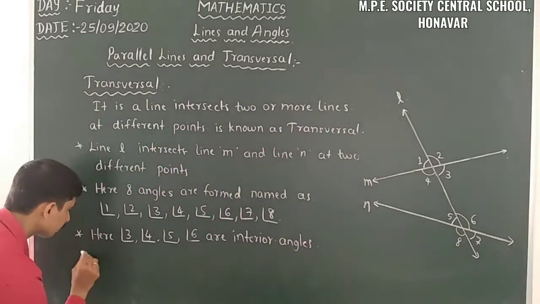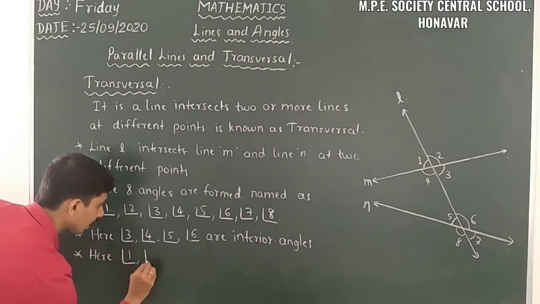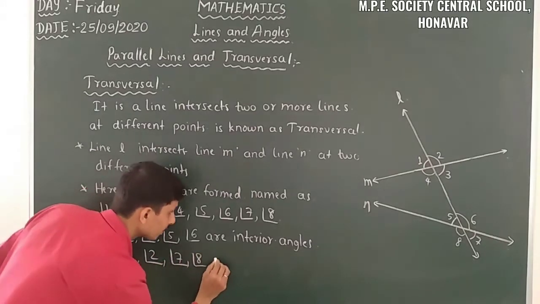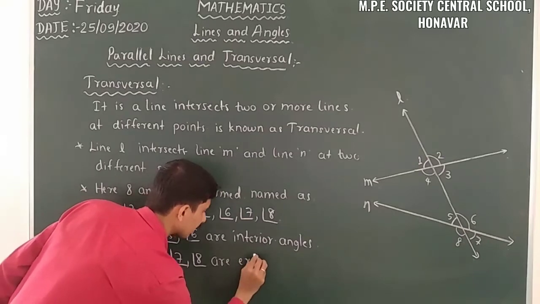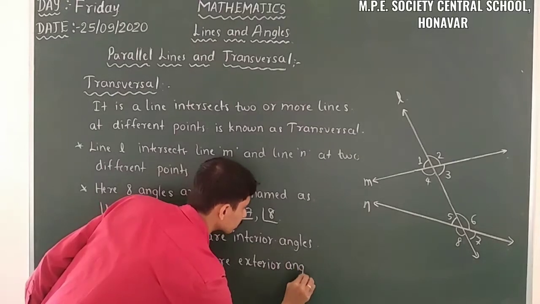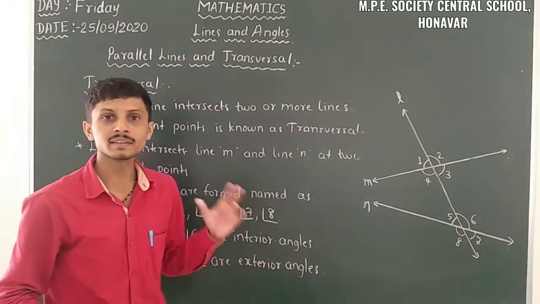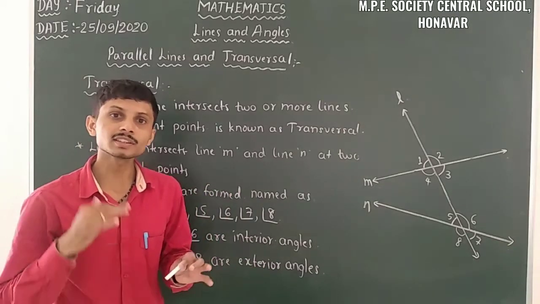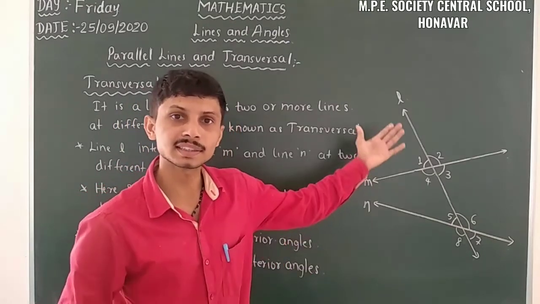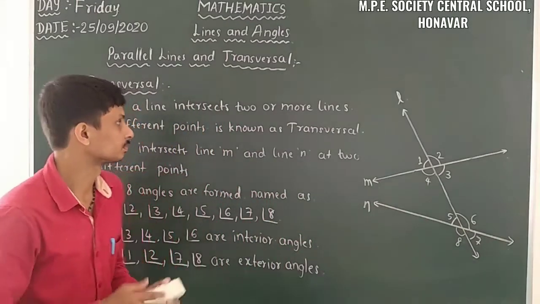So here angle 1, angle 2, angle 7 and angle 8 are exterior angles. So this is about interior angles and exterior angles. Let us move on to the next way of categorizing the angles, in this case with the transversal. So let us take one by one.